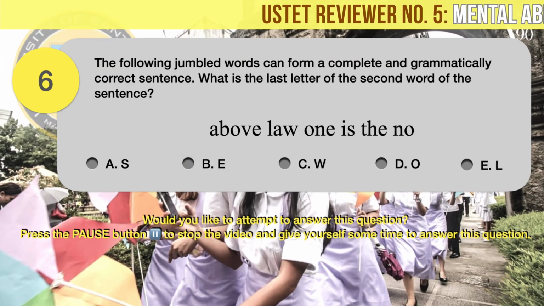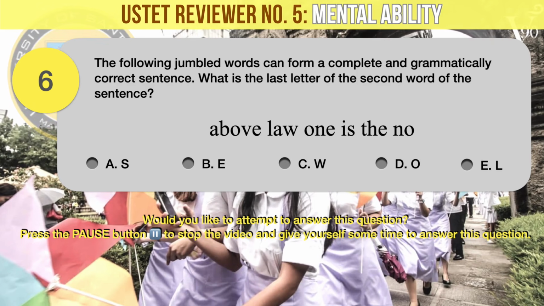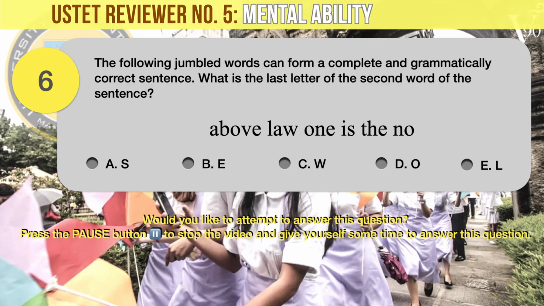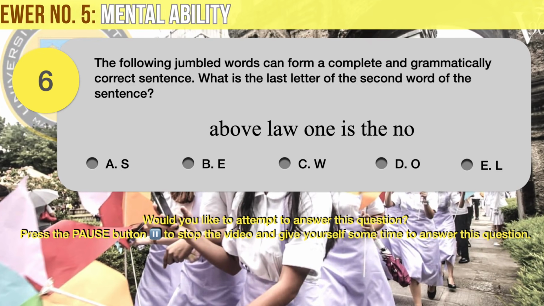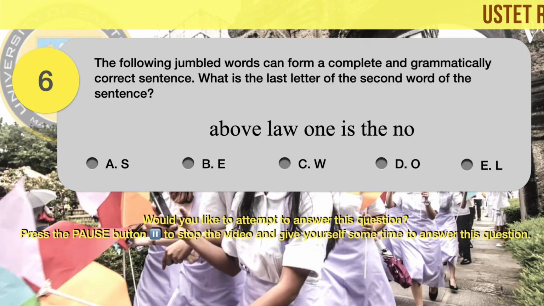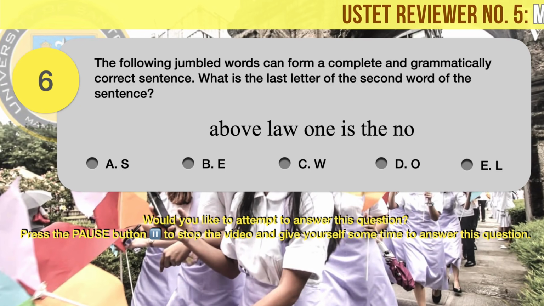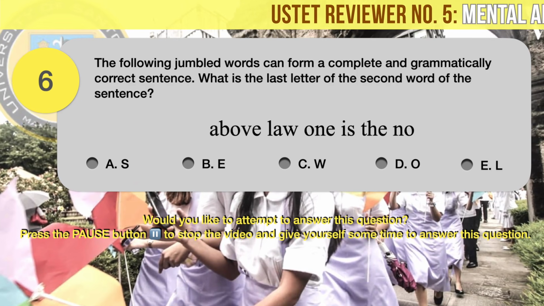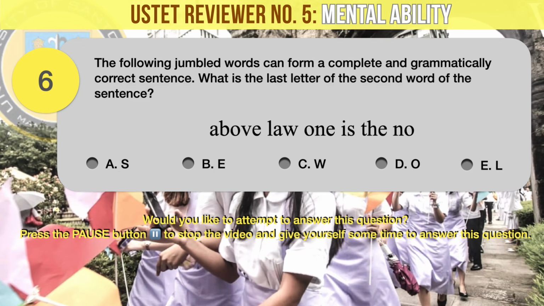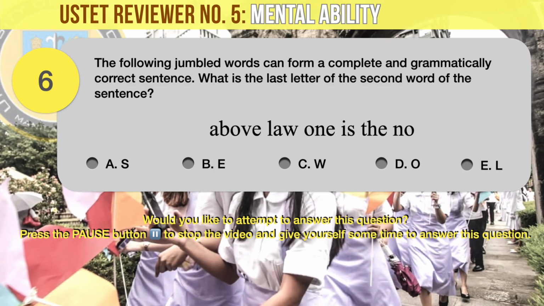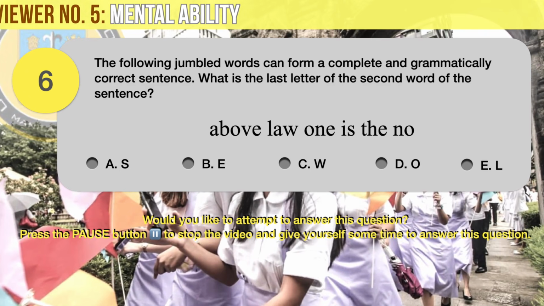Question number 6. The following jumbled words can form a complete and grammatically correct sentence. What is the last letter of the second word of the sentence? The jumbled words are above, law, one, is, the, no. Your answer choices are A. Letter S, B. Letter E, C. Letter W, D. Letter O, E. Letter L.